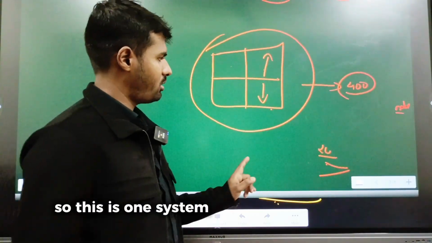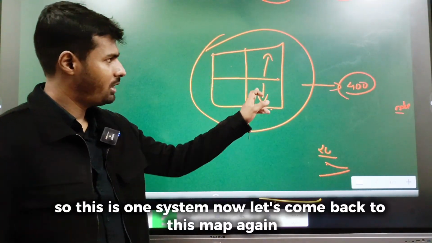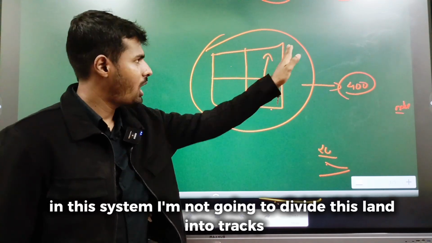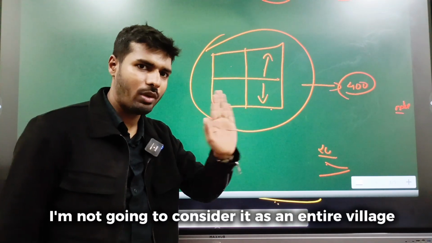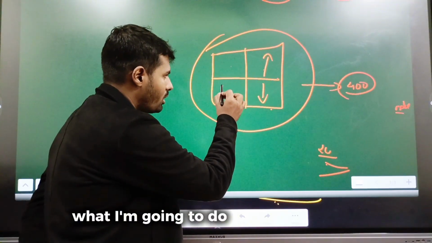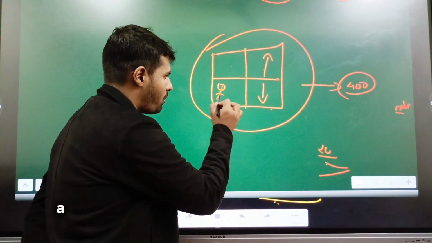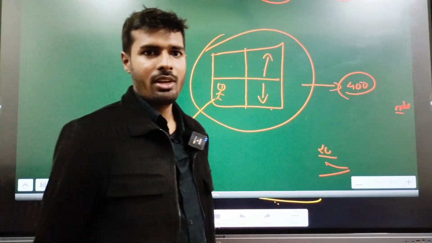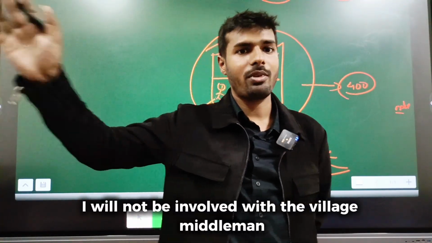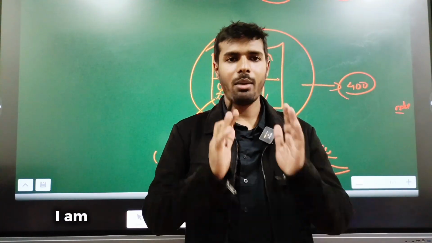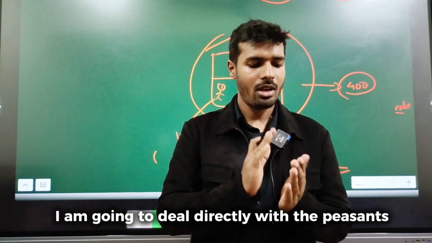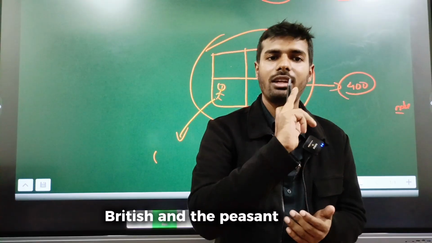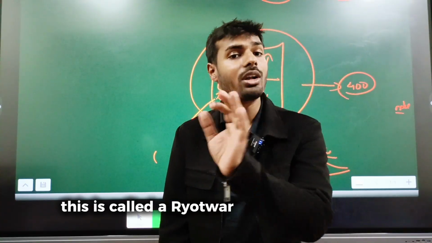So this is one system. Now let's come back to this map again. In this system, I am not going to divide this land into tracts. I am not going to consider it as an entire village. No. What I am going to do is to identify a ryot, a peasant, and take my tax directly from the peasant. I will not involve the village middleman. I will not involve the zamindar. I am going to deal directly with the peasants. I will estimate that person's revenue. This person will pay to me, the British and the peasant directly. This is called the Ryotwari System.